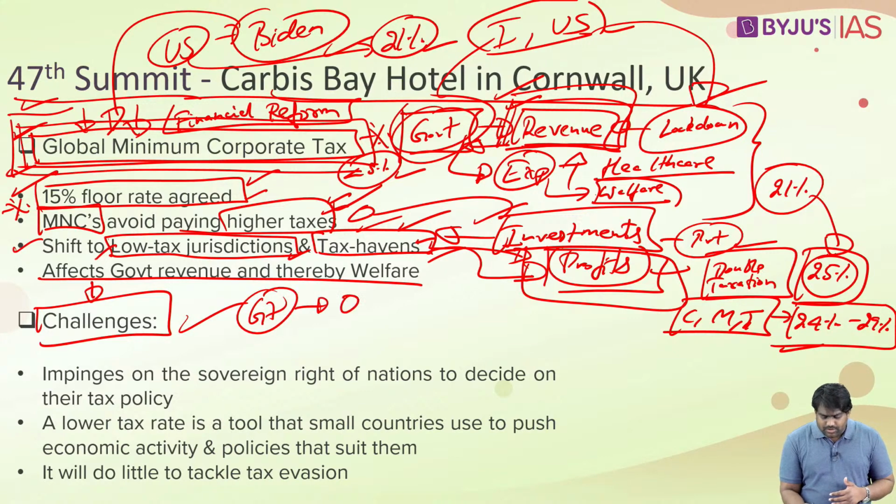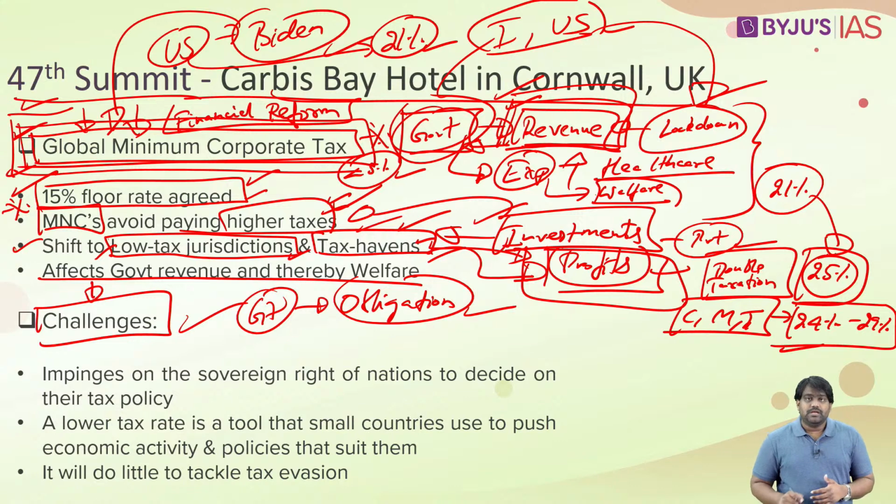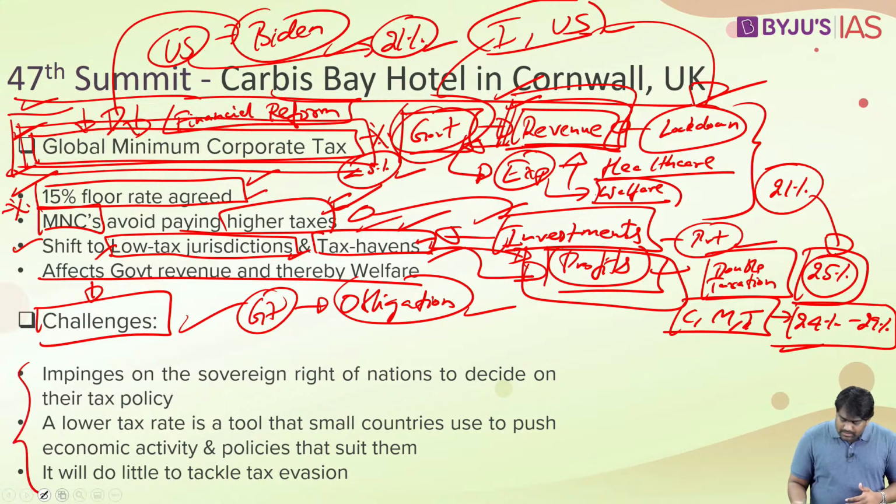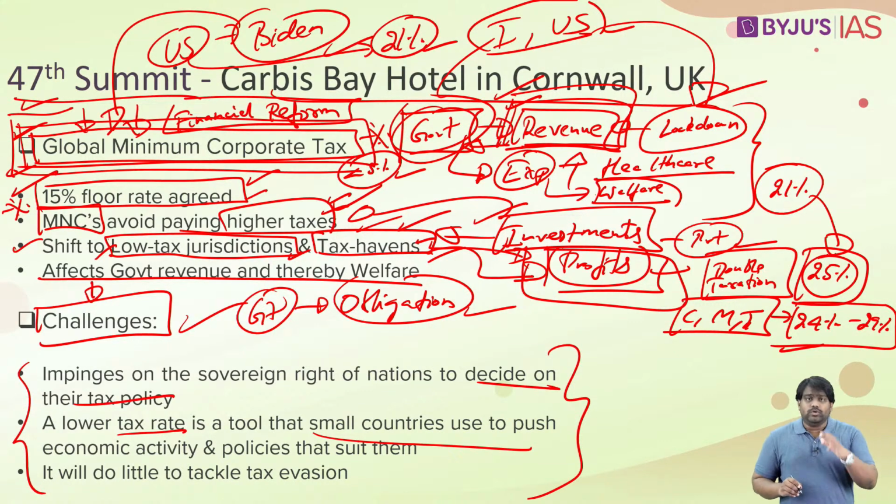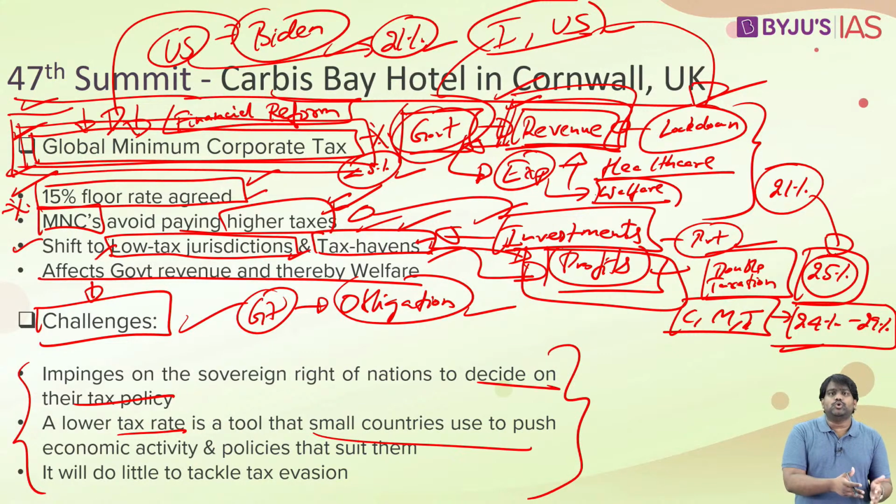It's not an obligation on the others. Other countries can't be forced to accept this. Also note that smaller countries are actually using this as a policy tool to develop their economy. For small countries like Mauritius, they don't have much in the way of economic resources. Mauritius is heavily dependent on sugarcane, fishing and tourism.